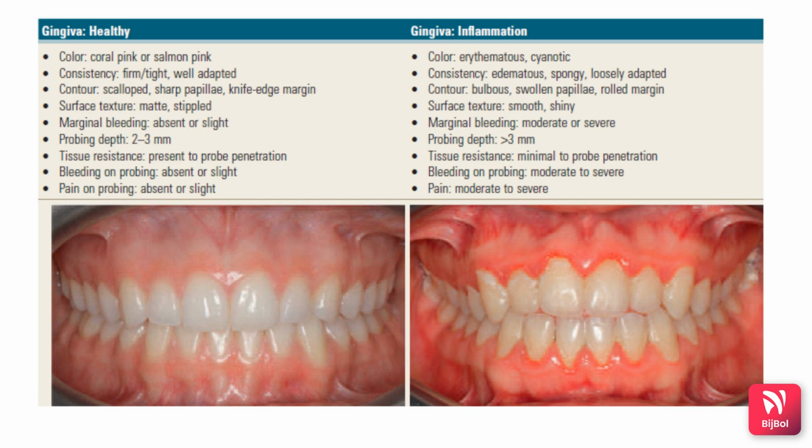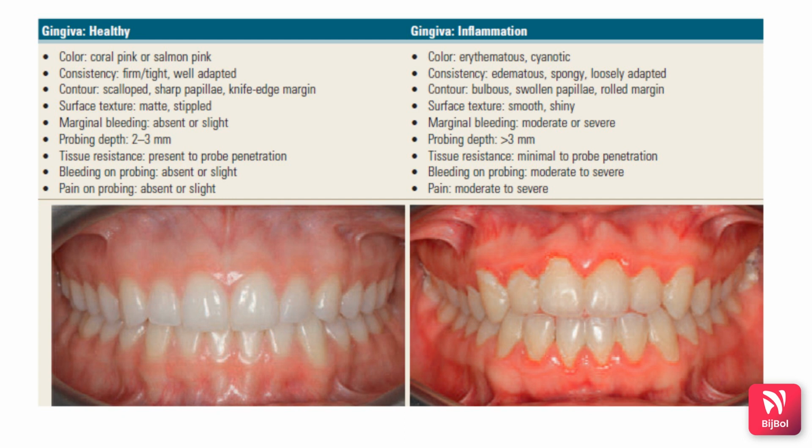The surface texture is stippled, so the depressions and elevations, that appearance is called stippling. Stippling is seen in case of healthy gingiva, whereas a smooth shiny surface is seen in case of inflamed gingiva. However, remember an important point: the presence of stippling does not indicate a health status. So presence of stippling does not mean that the gingiva is healthy.